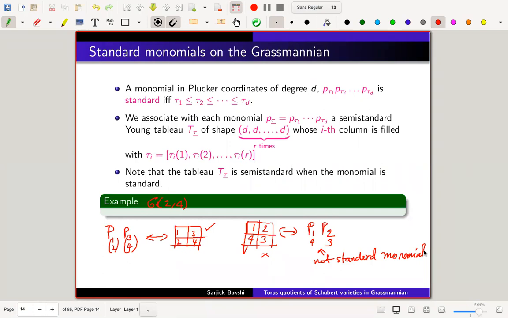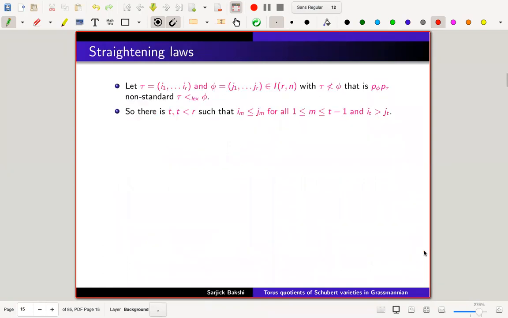Let me tell what that means. That comes from something called the straightening law. Suppose I have two elements of I(r,n) which are not comparable in the usual Bruhat order, but they can be compared lexicographically, which is the usual order.